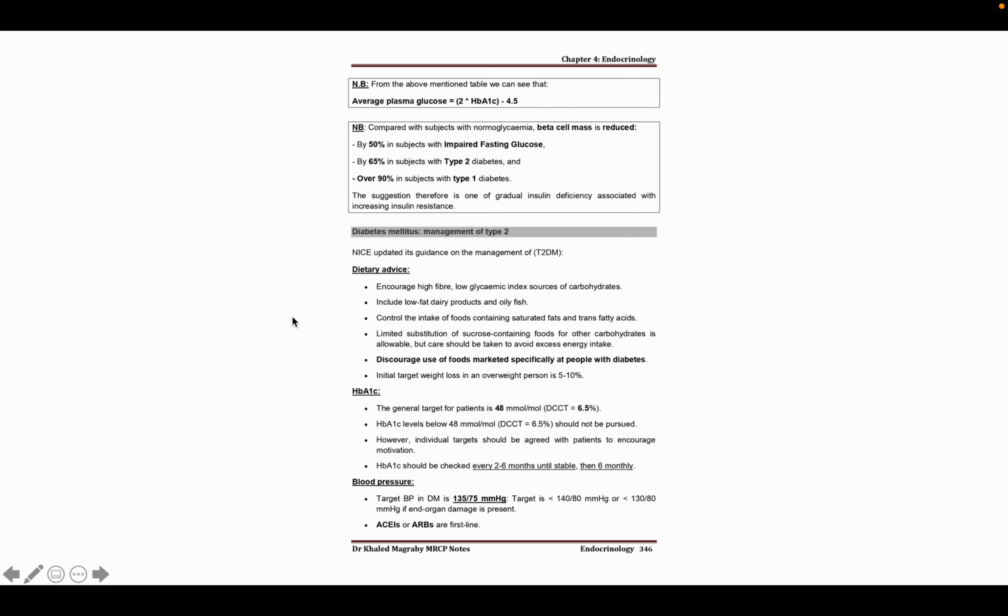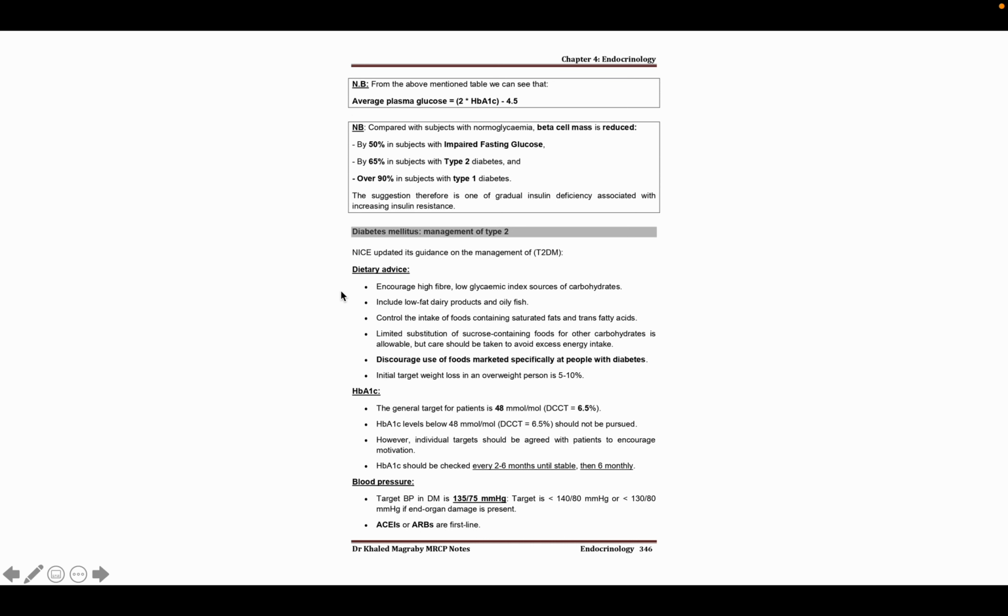Okay, now come to this point, diabetes mellitus, management of type 2 diabetes mellitus. Firstly, in type 2 diabetes mellitus, we have to give dietary advice. Another important thing is that in case of impaired glucose tolerance, there is no evidence to treat this patient with drugs. You only have to give dietary advice and lifestyle modification. And in type 2 diabetes mellitus management, firstly you have to give dietary management and exercise, and then you have to give the drugs.